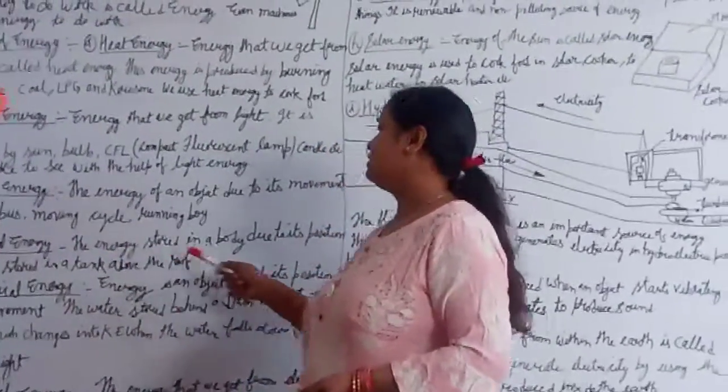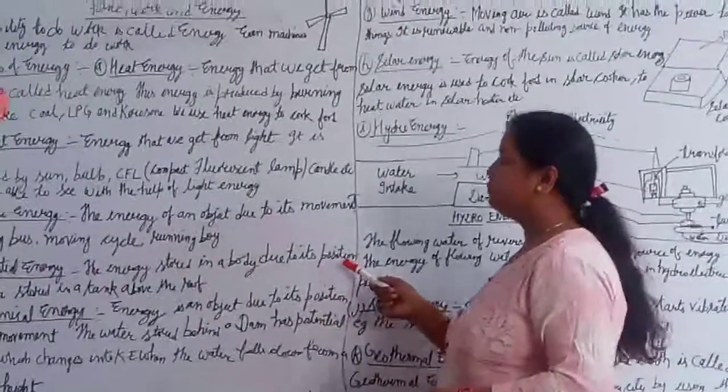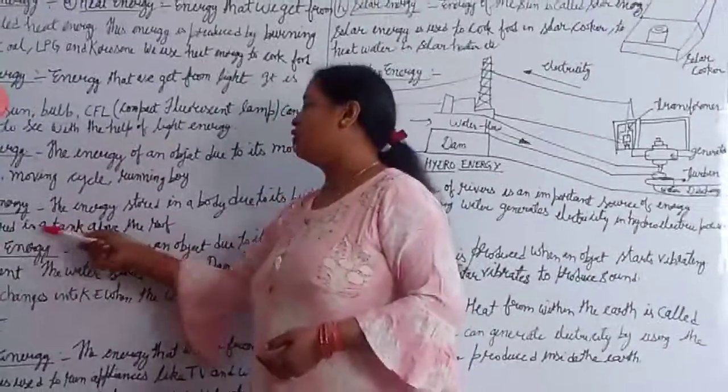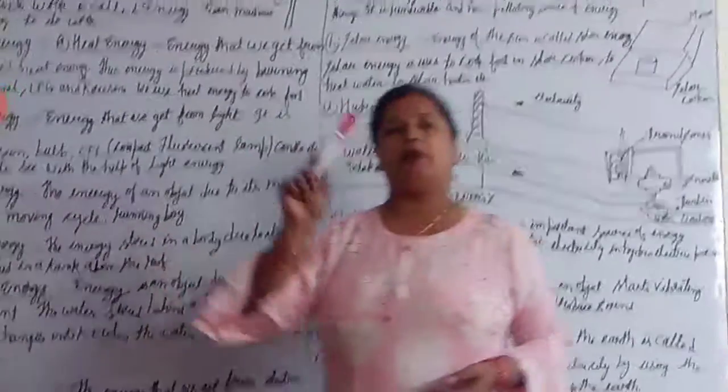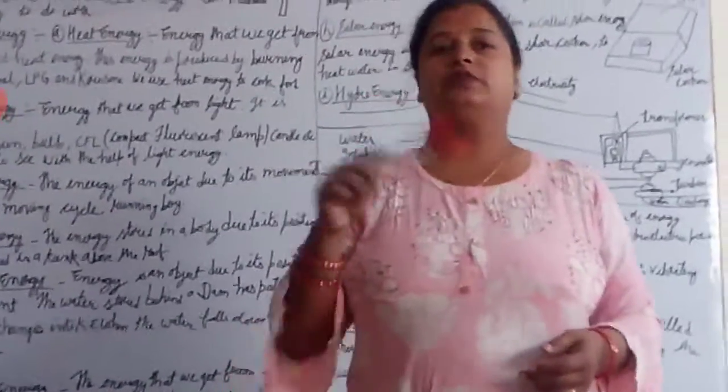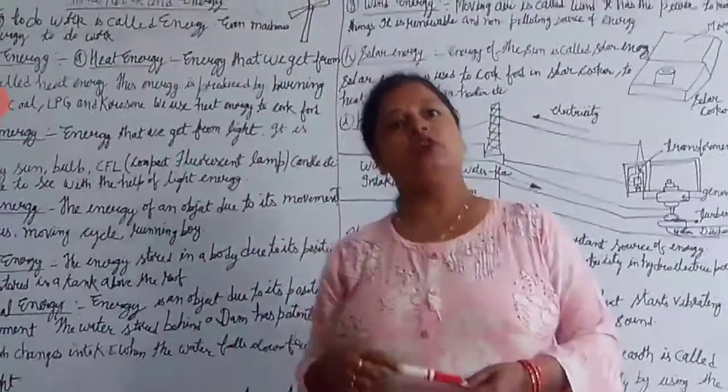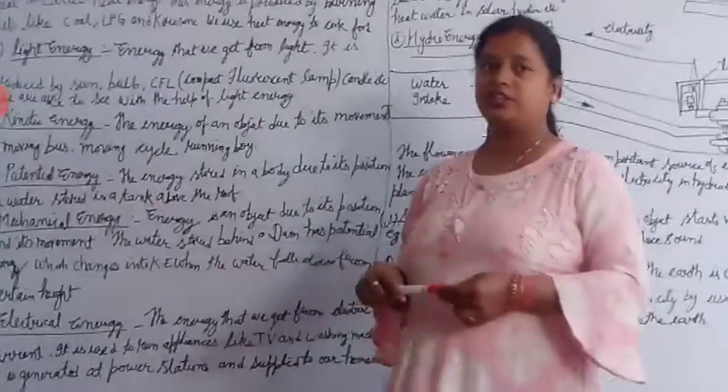Potential energy. The energy stored in a body due to its position. For example, the water stored in a tank above the roof. Above the roof, we are looking, the tank is there and the water is stored inside it. That is a kind of potential energy, which means the object is in a rest position.